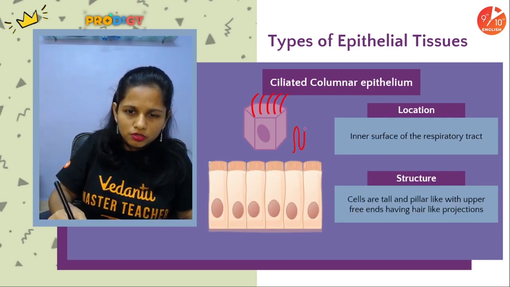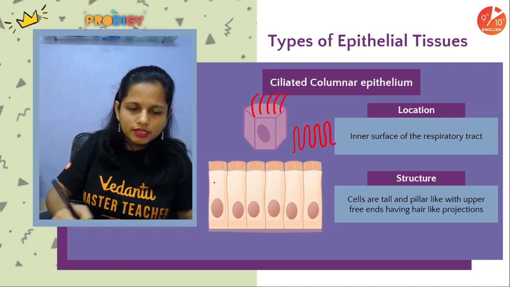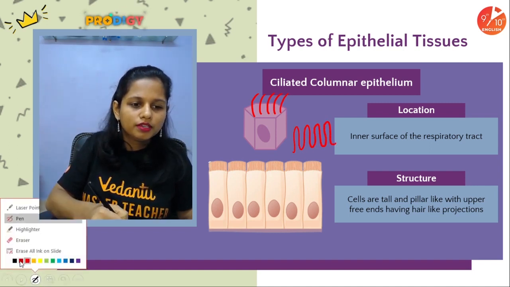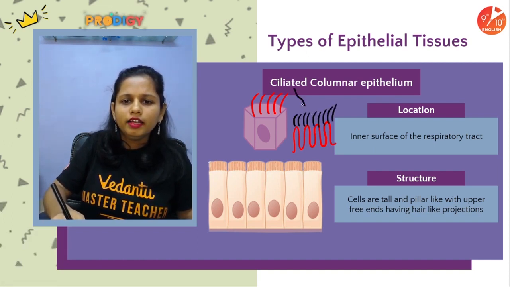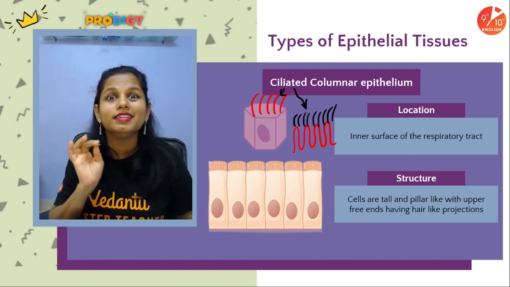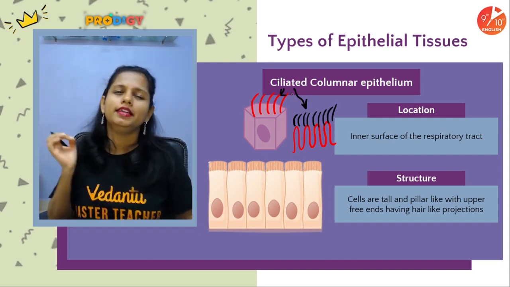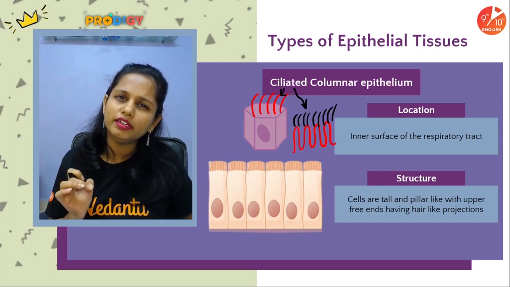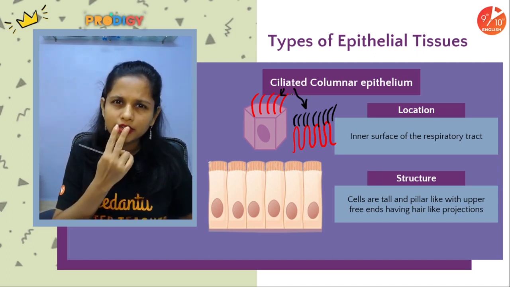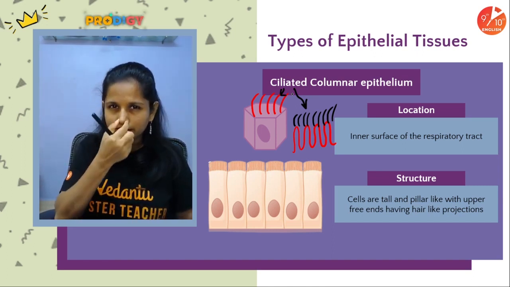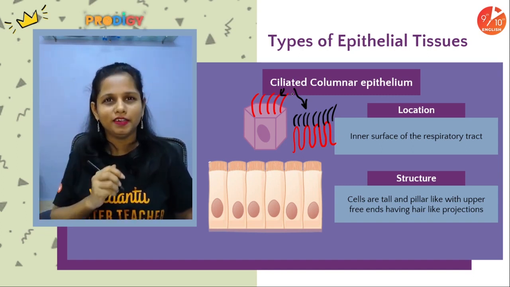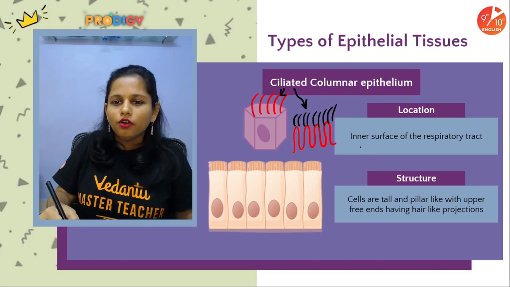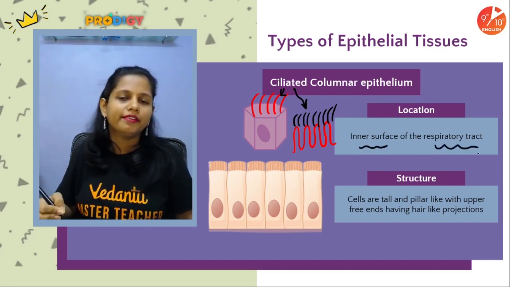Suppose these are tall and pillar-like columnar cells. Now on top of these columnar cells, we see fine, delicate hair-like projections. These hair-like projections are known as cilia. Where can you see cilia? Inside our nostrils? Yes or no? In our respiratory tract, right? So this ciliated columnar epithelium is present on the inner surface of our respiratory tract.